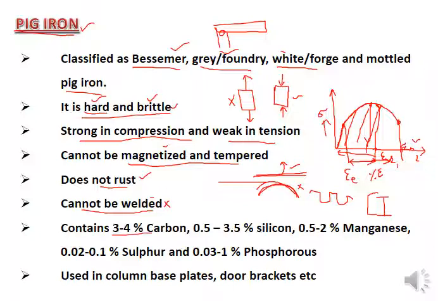It contains 3 to 4% carbon, 0.5 to 3.5% silicon, 0.5 to 2% manganese, 0.02 to 0.1% sulfur, and 0.03 to 1% phosphorus. It is used in column base plates usually, and door brackets. For main construction components like beams and columns we cannot use pig iron, but where the loads are lesser, for the column base plates, that is a part of the foundation, an interconnecting element between the column and the main concrete foundation. And the door brackets, you are familiar with that. Wherever doors are there, brackets are provided in between, and those brackets can be made of pig iron.